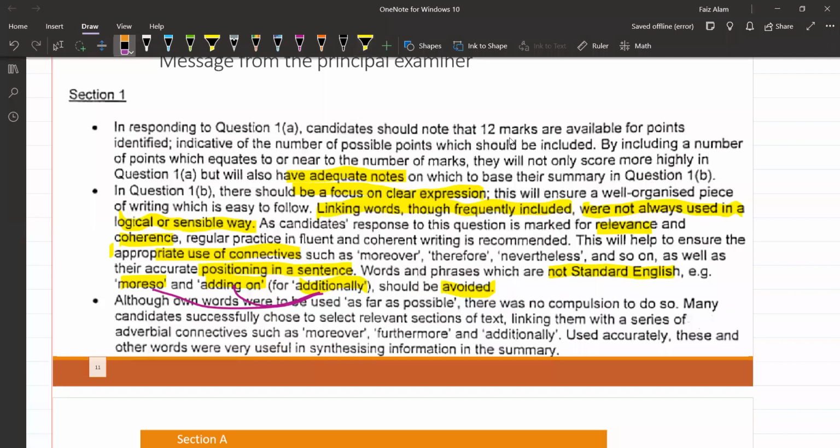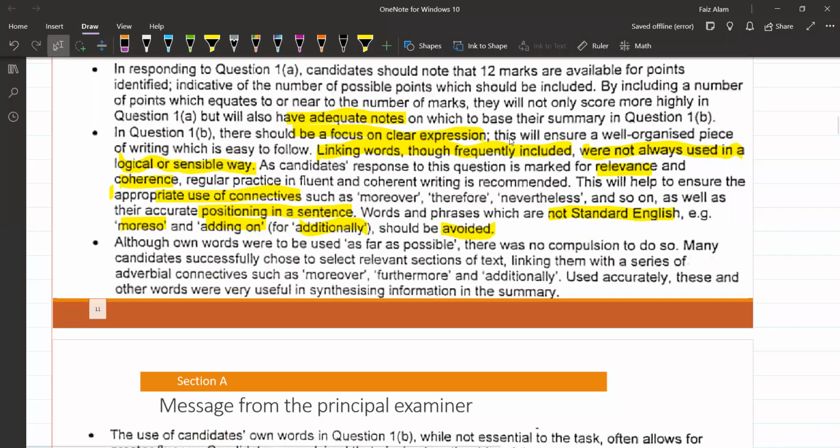Okay, guys, moving forward. Although own words were used to be used, very important point, own words to be used as far as possible, there was no compulsion to do so. No compulsion means own words use करने की कहा है, लेकिन लाजमी नहीं है कि आप own words use करेंगे. This is not something very necessary to use your own words. यानी अगर own words use नहीं कर रहे तो भी okay है, लेकिन idea relevant और coherent होना चाहिए.